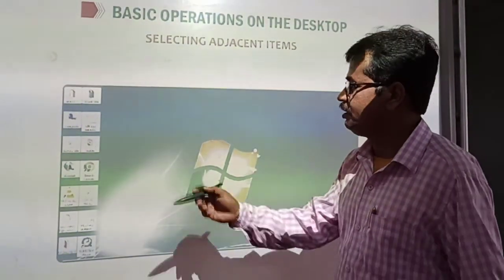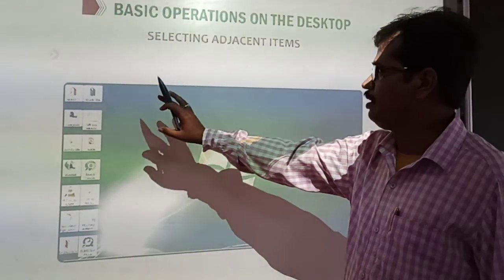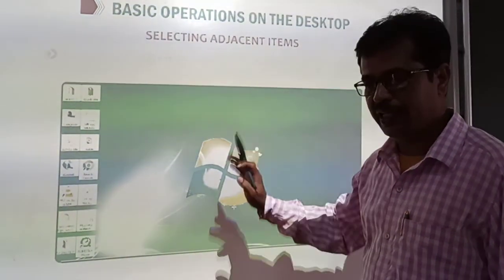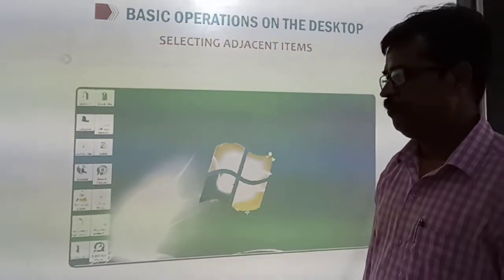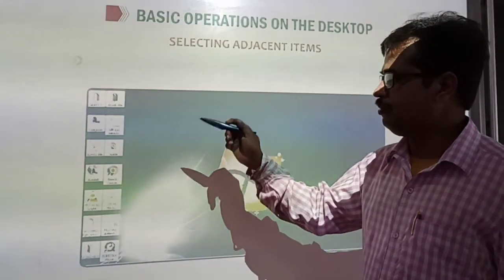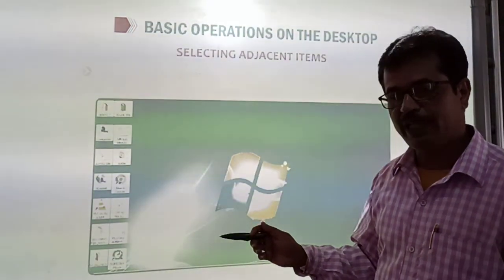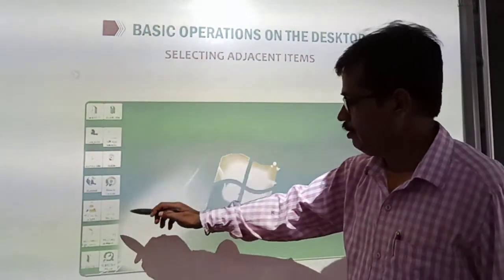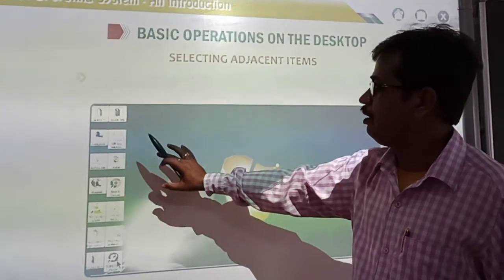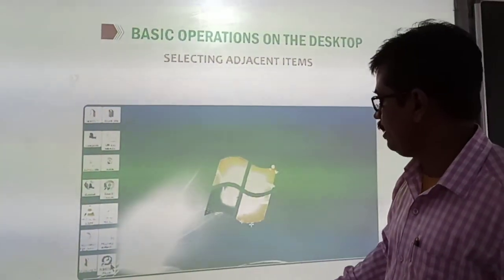This process is called selecting adjacent icons. Again I repeat: click the first icon, press and hold the shift key and click the last icon. All the adjacent icons will be selected.